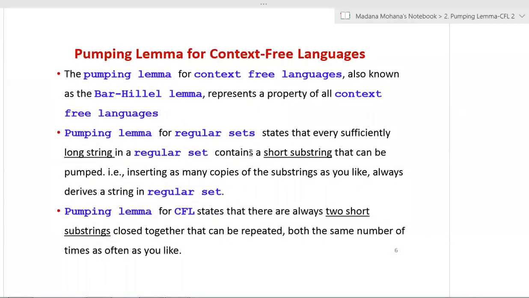First, let us see the pumping lemma for context-free languages, also known as the Bar-Hillel lemma, which represents a property of all context-free languages.